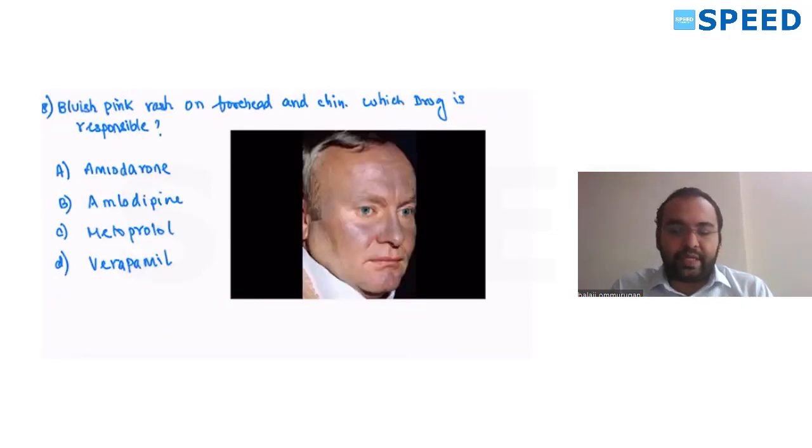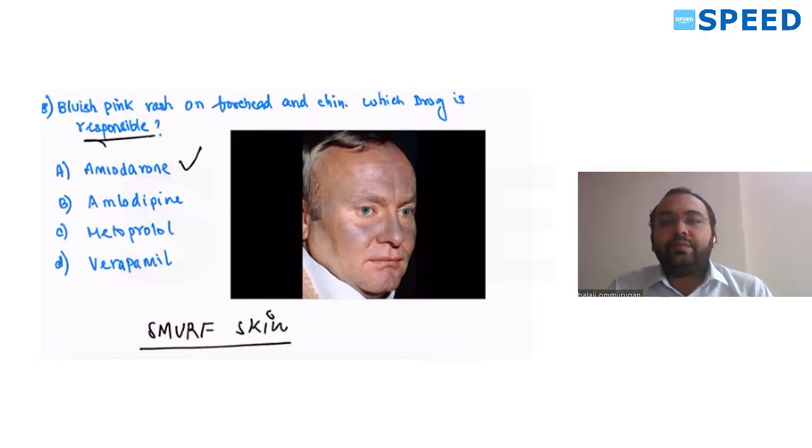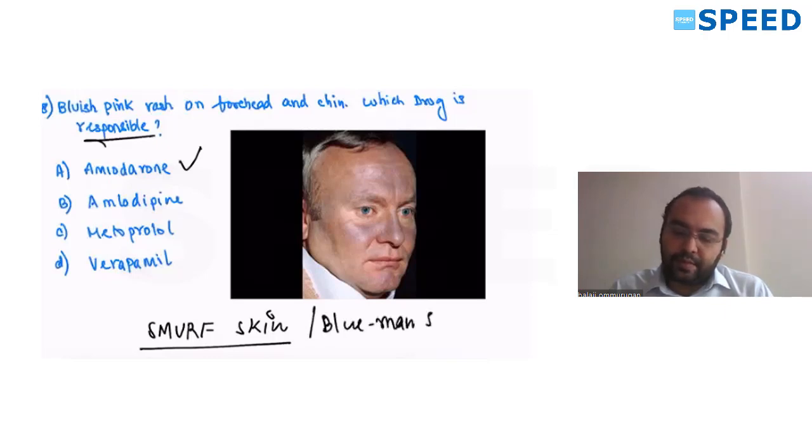Bluish pink rash on the forehead is seen with which drug? Straightforward question from Goodman and Gilman. It is amiodarone. This is called Smurf skin or blue man syndrome.